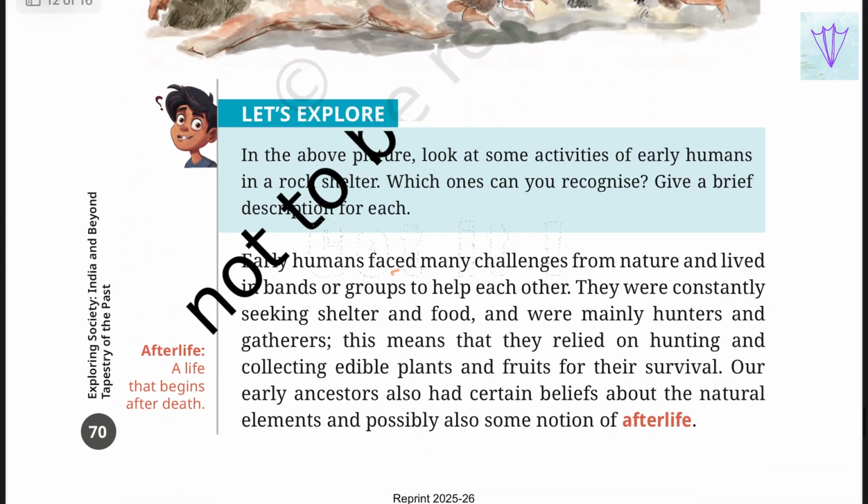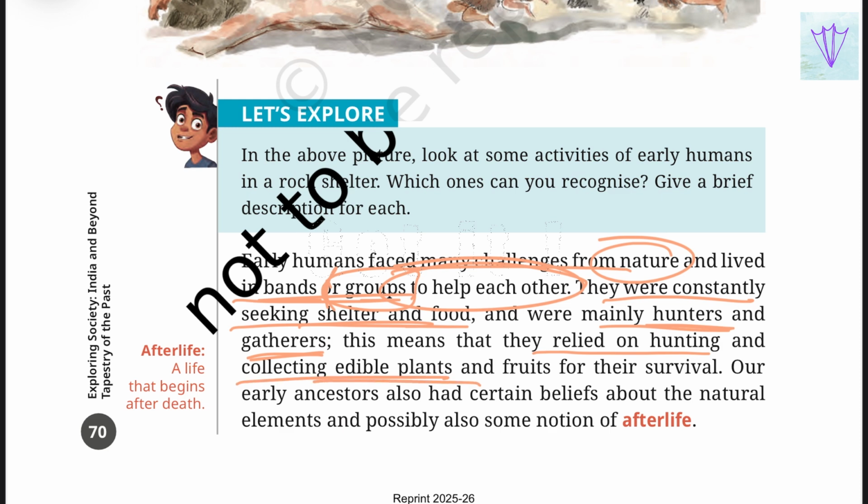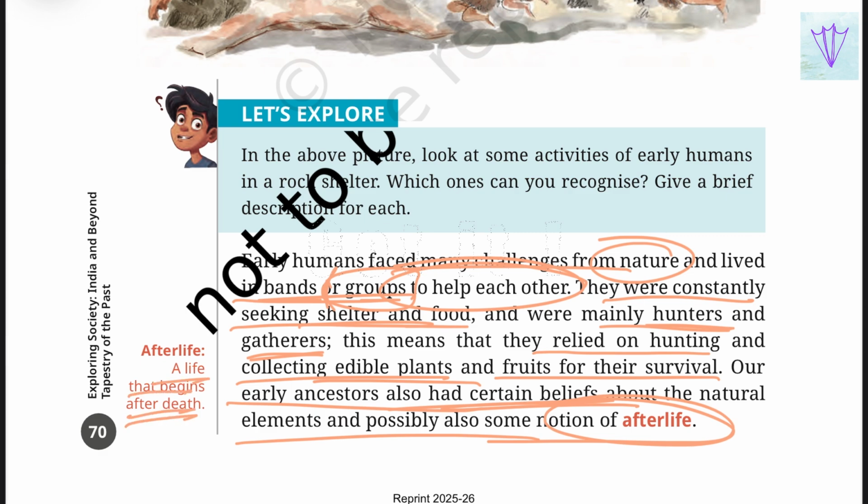So early humans faced many challenges from nature and lived in bands or groups to help each other. They always lived in groups, and they were constantly seeking food and shelter and were mainly hunters and gatherers. This means that they relied on hunting and collecting edible plants and fruits for their survival. Our early ancestors also had certain beliefs about the natural elements and possibly also some notion of afterlife. That is, life begins after death.